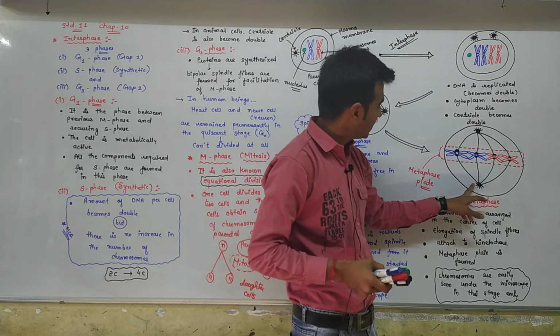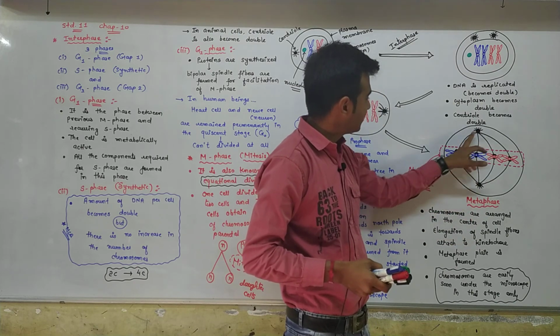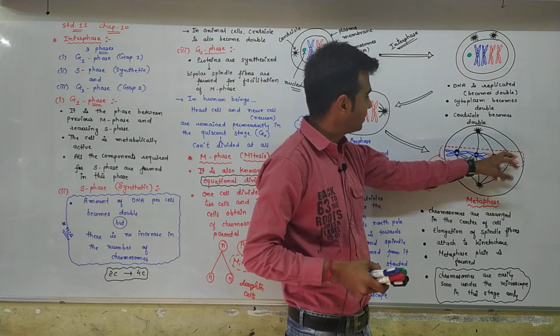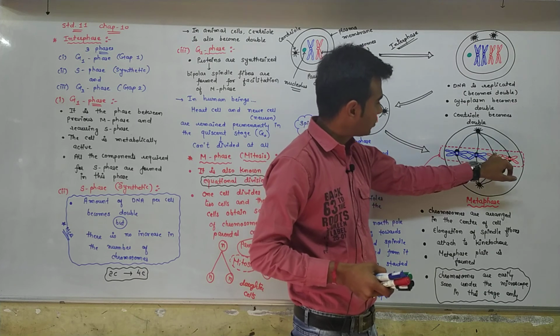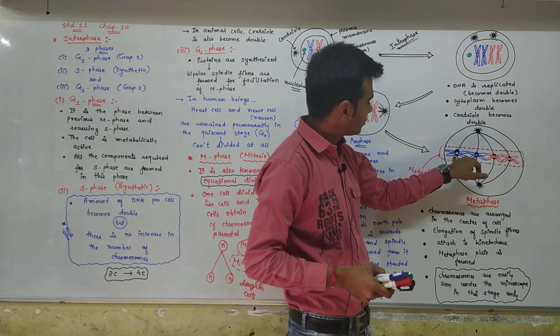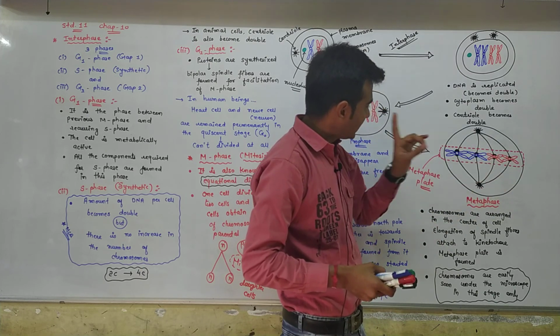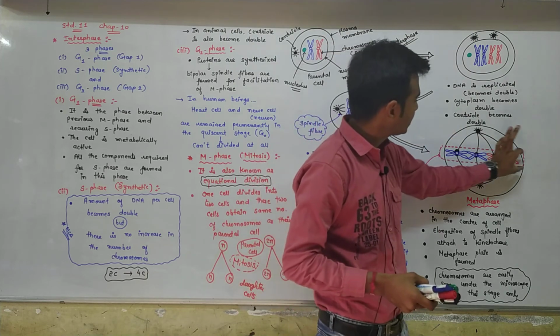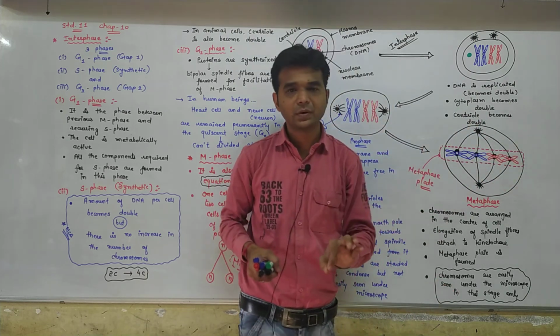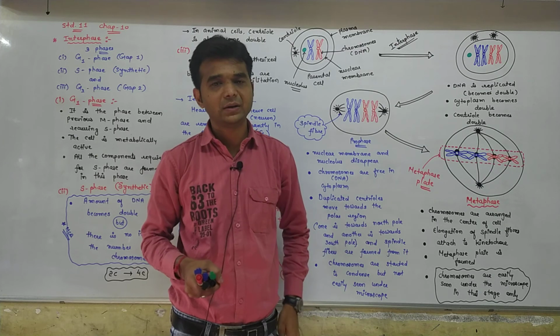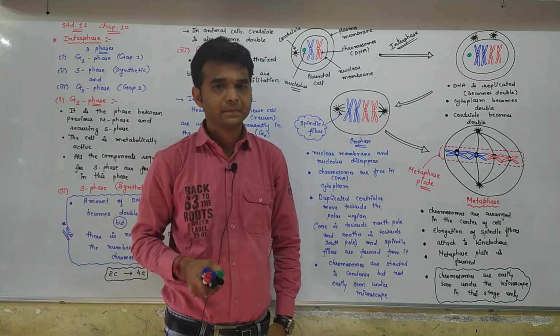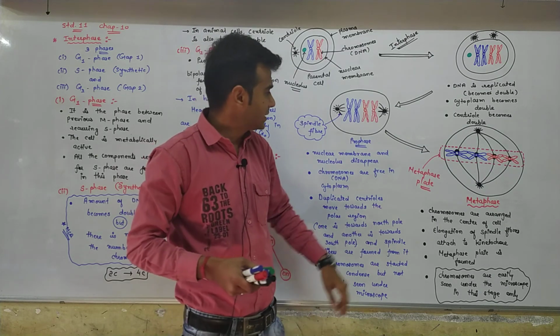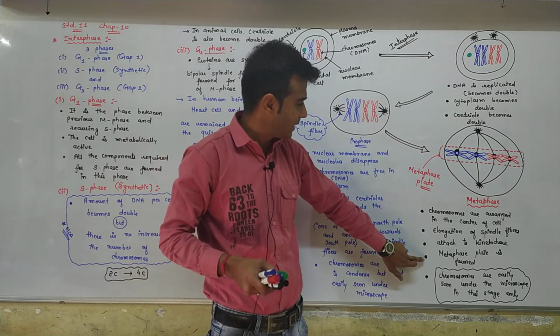So here, see, this is the centriole, this is the bipolar spindle fiber, and the black dots I drew there are known as kinetochores. As a result, all the chromosomes are arranged in the perfectly center part of the cell. And this is known as the metaphase plate.